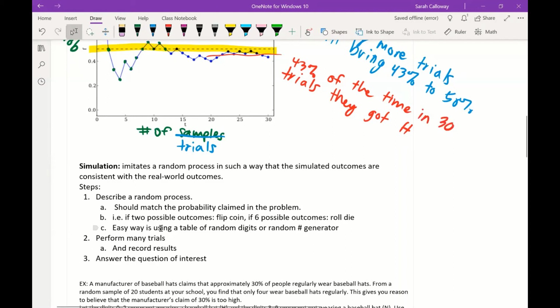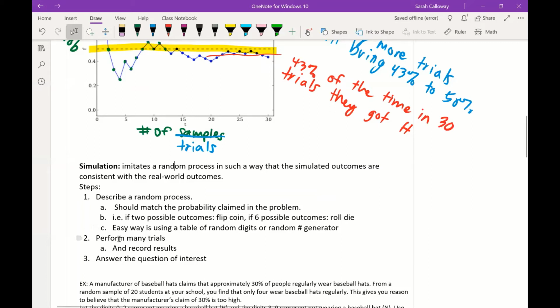Really, the easy way is using a table of random digits and a random number generator and assigning the first however many numbers to one outcome and then the rest to another, where the total number of outcomes matches your probability or the sample that you took.